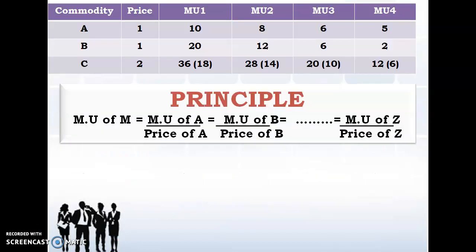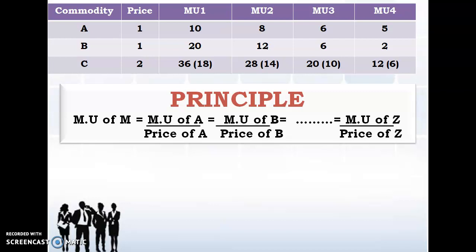Now, coming to how it is going to happen, if you are able to see on the screen, we have the commodities A, B and C. Commodity A's price is 1, commodity B's price is 1, and commodity C's price is 2. That is per unit I am talking about. If you consume a unit of commodity A, you pay 1 rupee for it. Like that, for B, 1 unit is 1 rupee, and for C, 2 rupees for 1 unit.